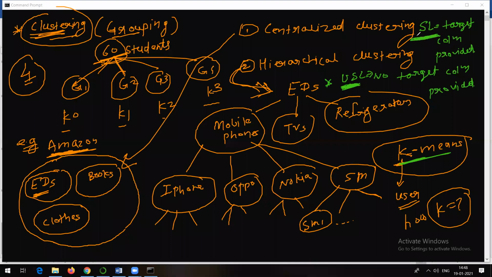Remember, all the algorithms we have seen till now come under the supervised learning approach. But the K-means algorithm, or clustering problems, come under the unsupervised learning approach. In supervised learning, the target column is provided; in unsupervised learning, it is not. In other words, in supervised learning we are aware of the output in advance, but in unsupervised learning that is not the case. Now, how is the learning going to happen in unsupervised learning, or in the K-means algorithm? That's what we are going to discuss.